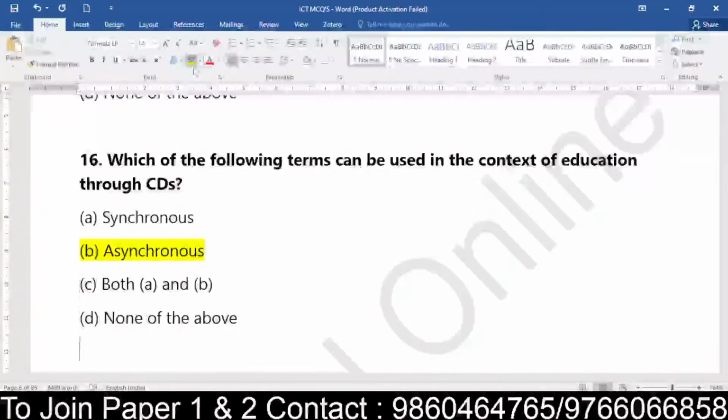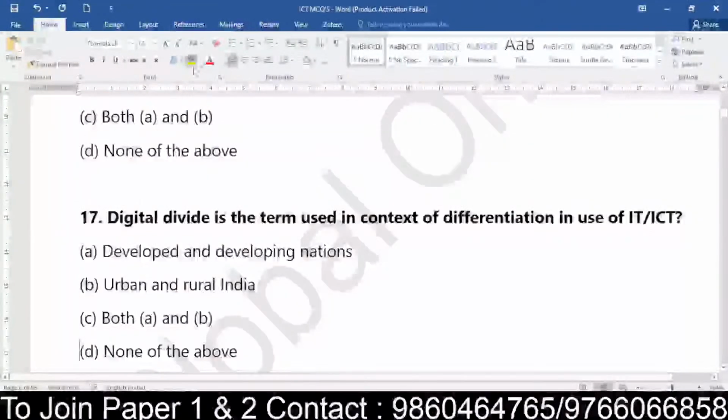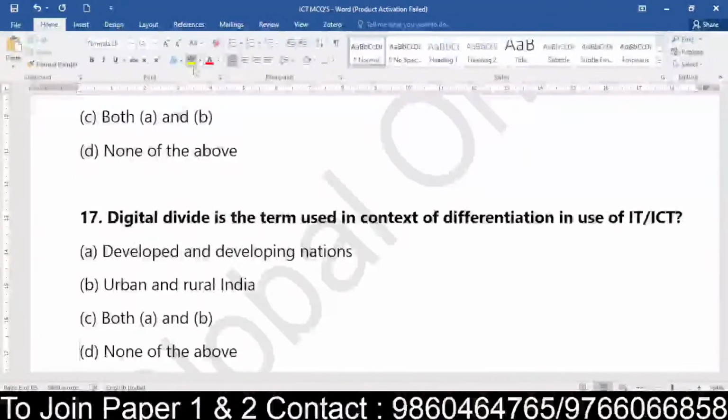Yes, great everyone. Okay. Now, digital divide is the term which is used in the context of differentiation in use of what? IT or ICT for developed and developing nations, rural and urban India, or both A and B. This also we have done. We have done this in teaching aptitude also. We have done this in ICT also, wherever it is applicable.